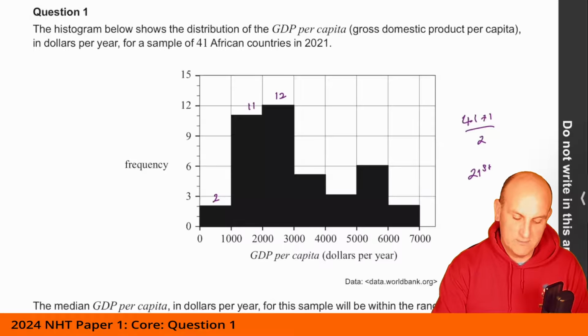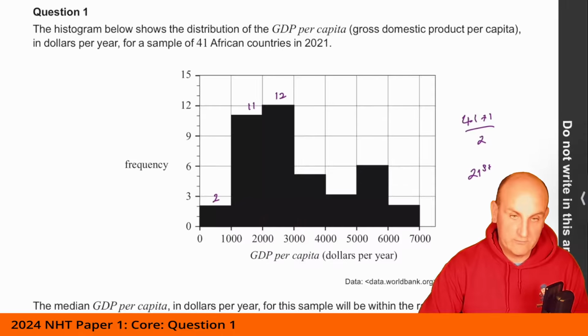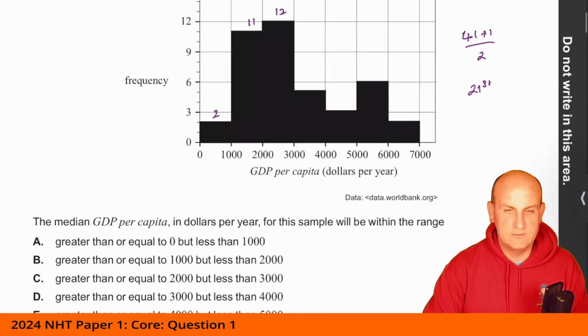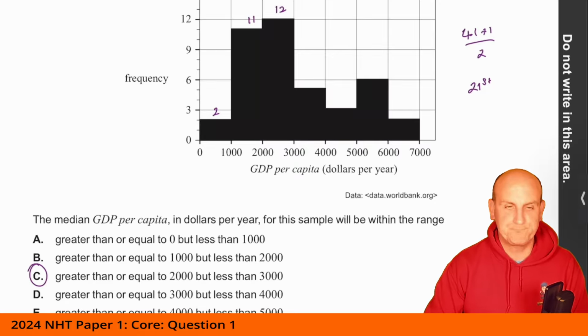What I'm basically doing is trying to work out where the 21st is going to be. So 2 and 11 is 13, so up until here is 13 data items. 13 and 12 gives me 25. So I reckon my 21st is going to be somewhere between 2,000 and 3,000: greater than or equal to 2,000, but less than 3,000. So in this situation, I'm going to say that C is my correct answer.